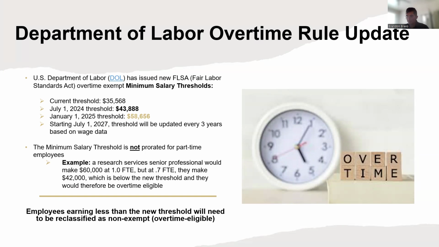So a quick thing about the minimum salary threshold is that it is not prorated for part-time employees. So an example is if you have a research services senior pro, would be making $60,000 at a 1.0 FTE, so they'd be above that new threshold of $43,888. But at 0.7, they're making $42,000. So since that 42 is below the new threshold, they would be below the threshold and would be overtime eligible. Please also note that employees earning less than that new threshold will need to be reclassified as non-exempt.